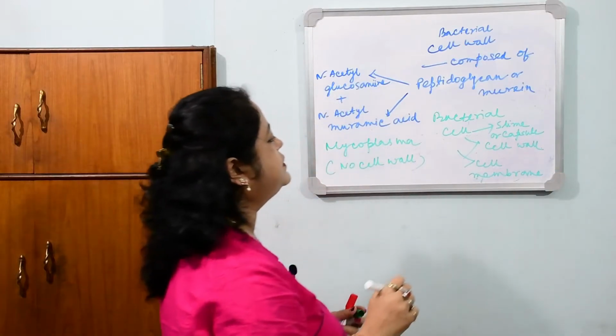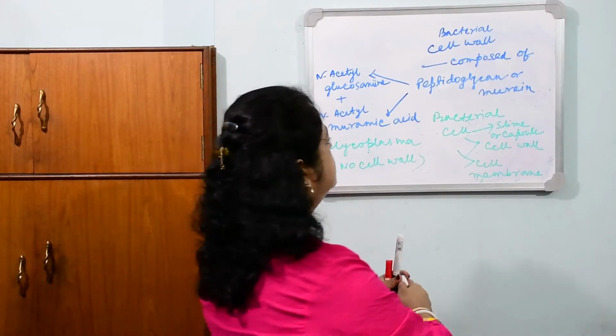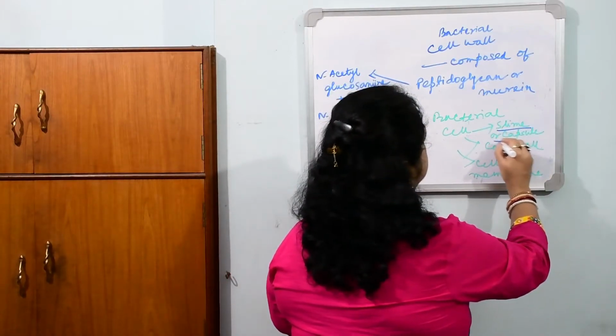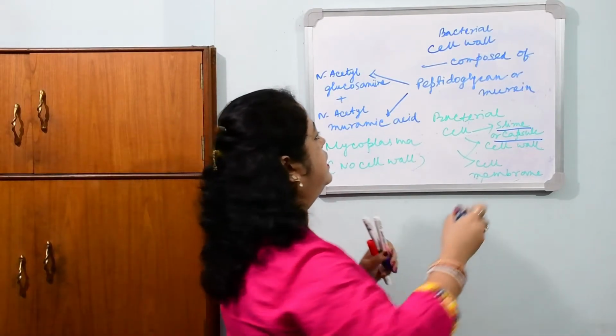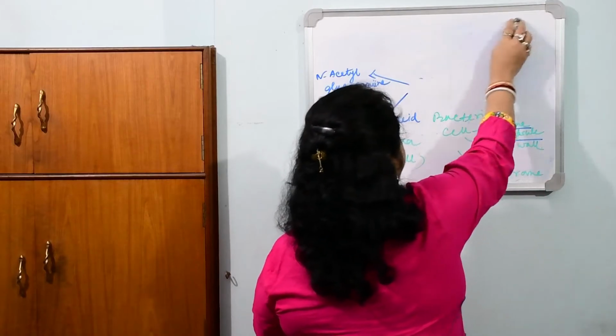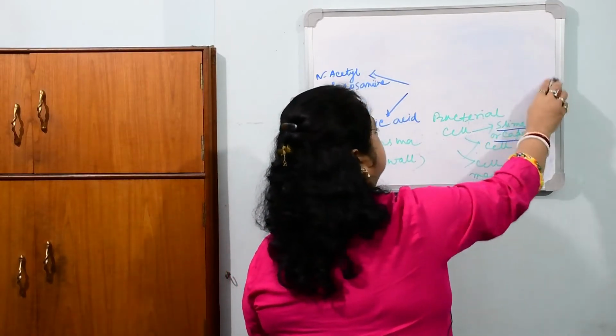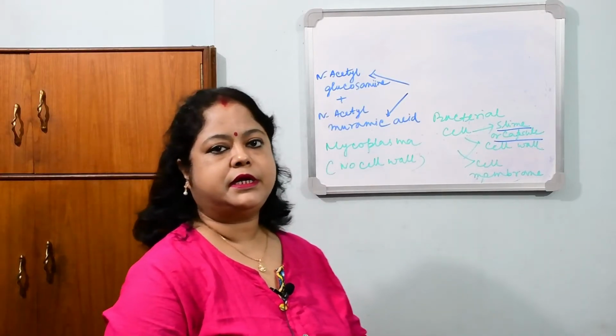Now what about slime or capsule? What is this thing, the slime and capsule? Slime is the loose sheath of mucopolysaccharide, whereas capsule is the thick and rigid sheath of that. So this is the difference between slime and capsule.